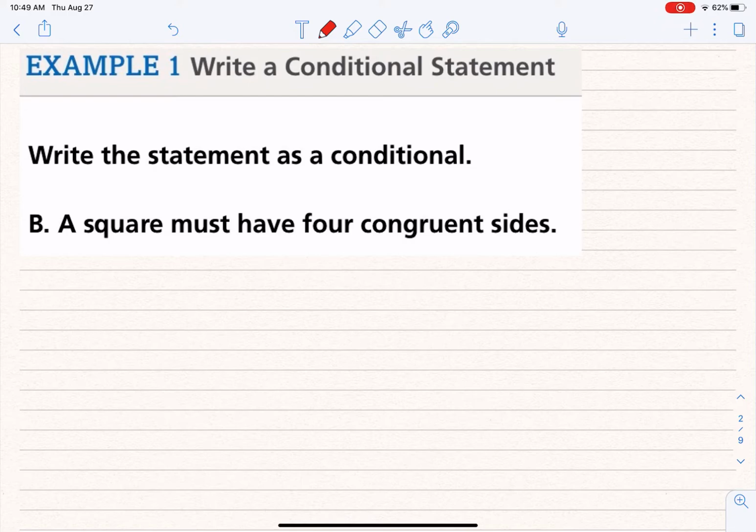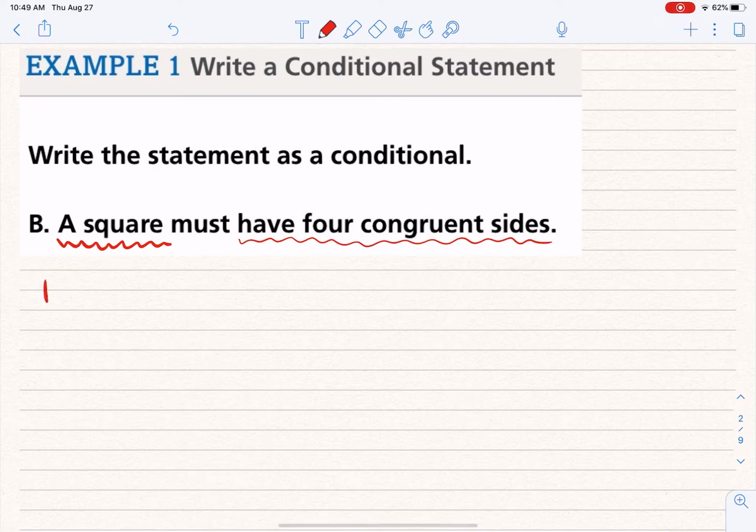They hear this idea about this thing having 4 congruent sides, and it sounds like that's the condition, the thing that has to be fulfilled. But that's not how this one is really set up. That really is the conclusion. And this right here, believe it or not, is the condition. That's the thing that has to happen.